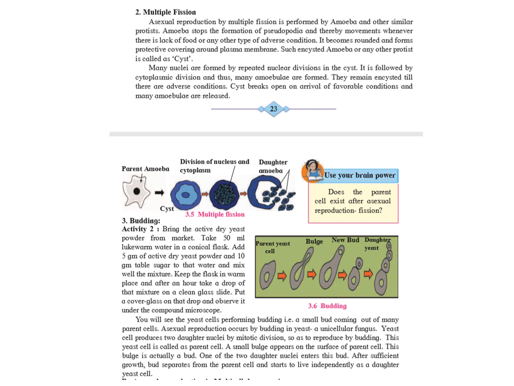After sufficient growth, the bud detaches from the parent cell and starts to live independently as a daughter yeast cell. So to revise, we have learned that there are three types of asexual reproduction in unicellular organisms: binary fission, multiple fission, and budding.